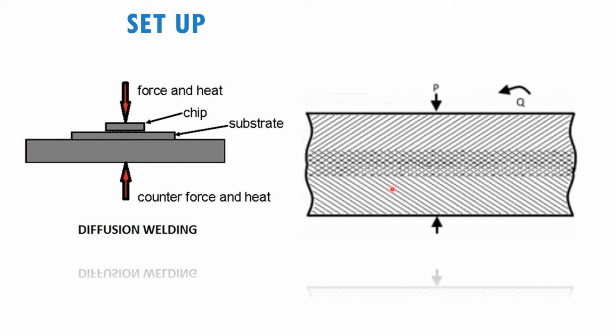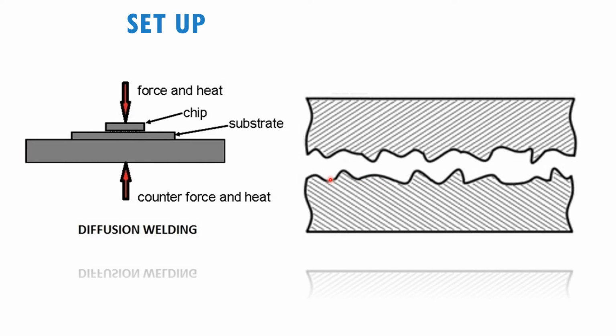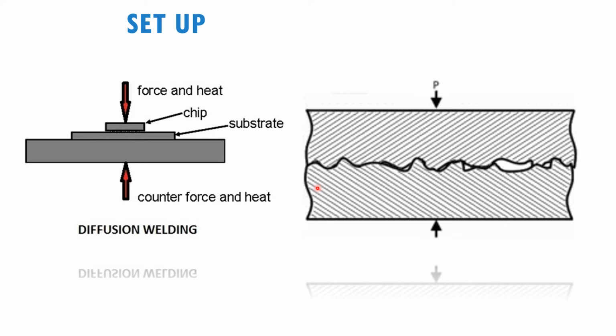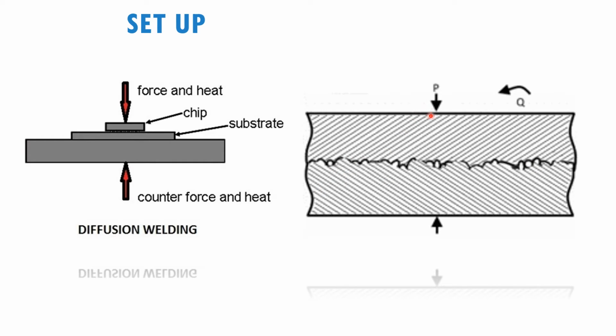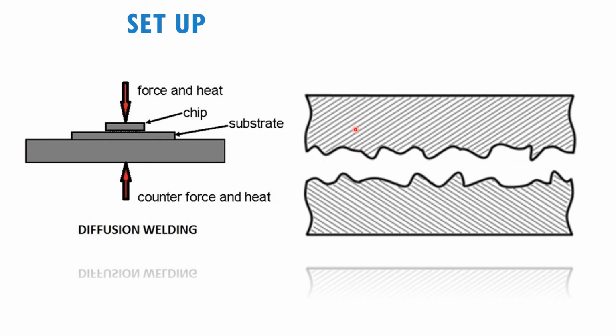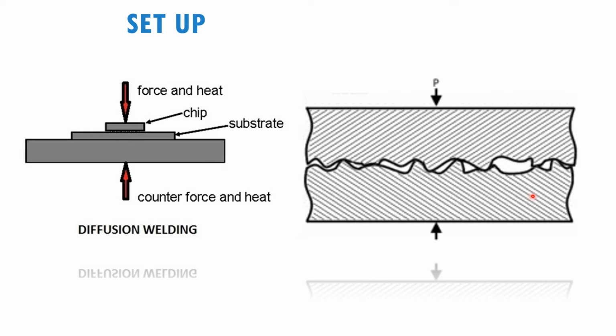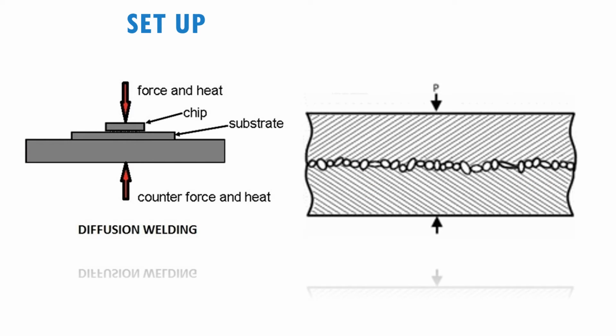So this is how the process takes place. For example, these are two materials at the faying surface. When you apply the pressure and also the heat, the atoms in between these two types of material will start to diffuse into each other, and then will create the joining process.